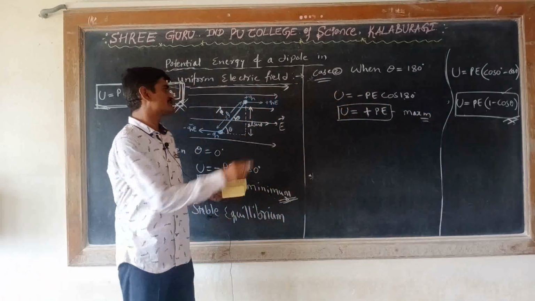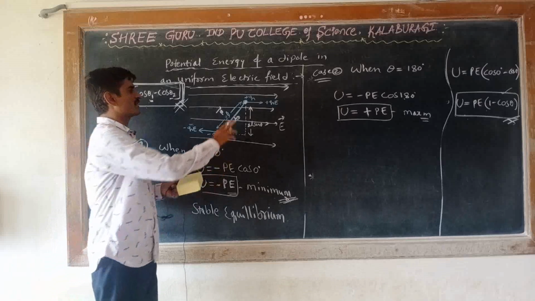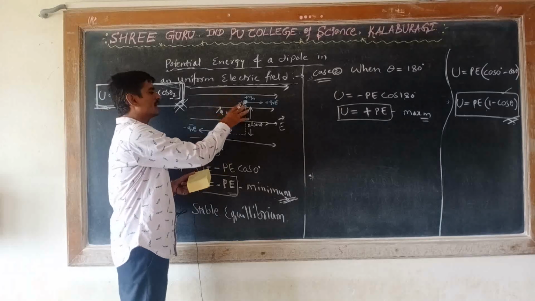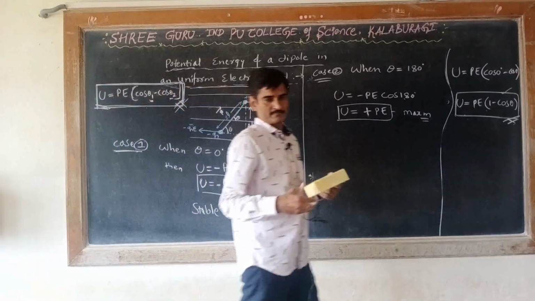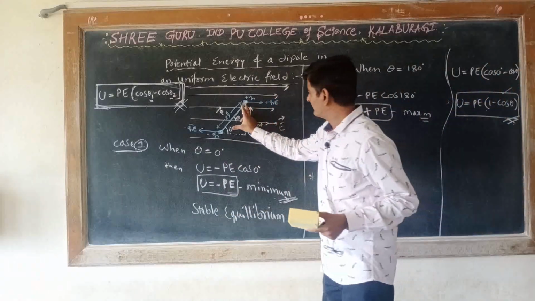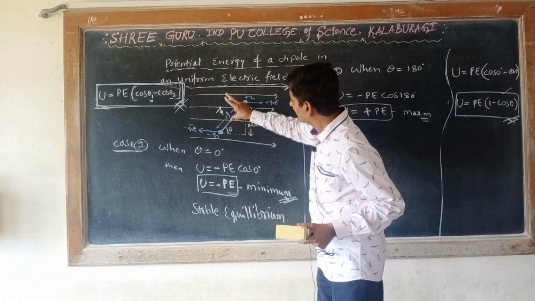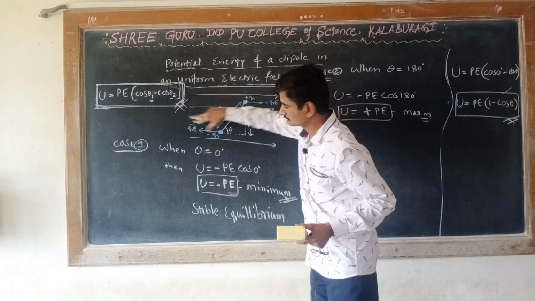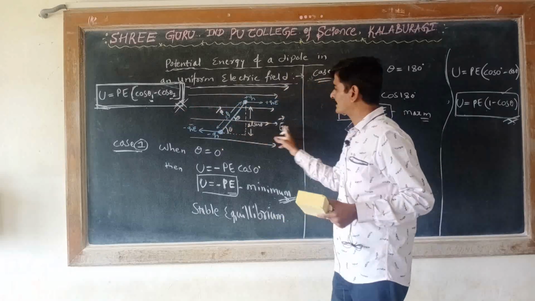When is the potential energy of the dipole maximum? When the dipole is anti-parallel to the electric field. That means the positive charge is on this side and the negative charge is here.